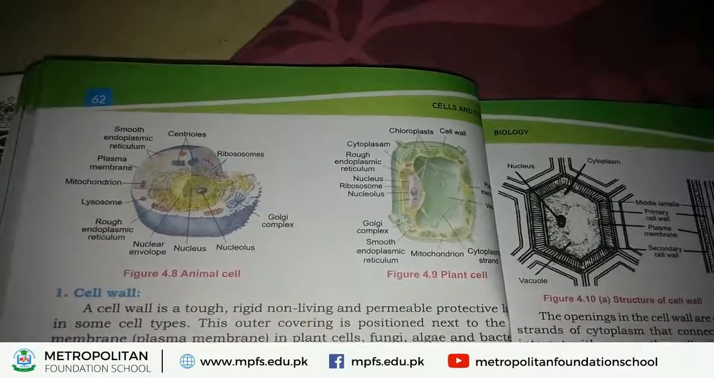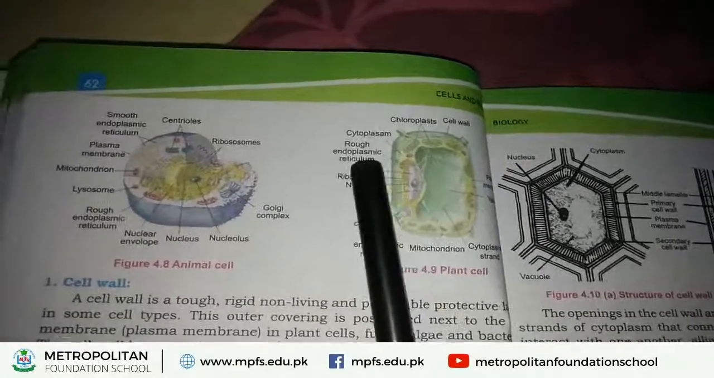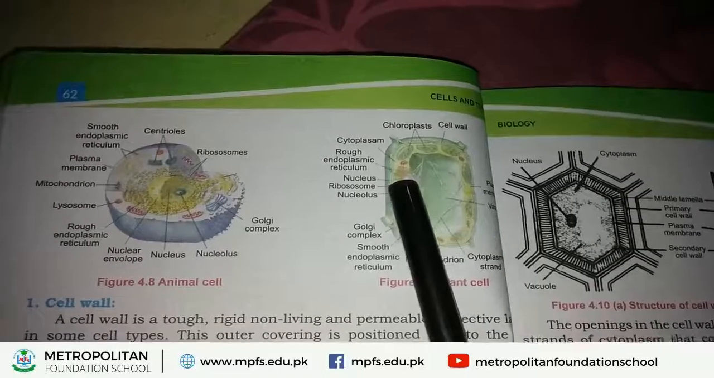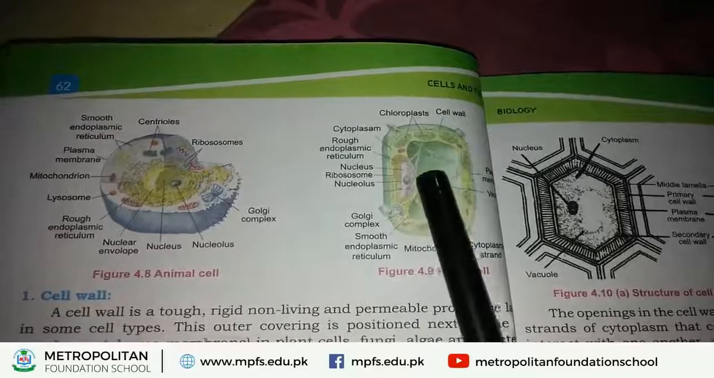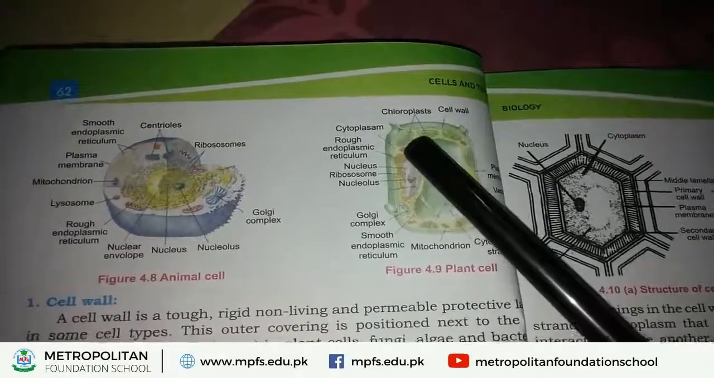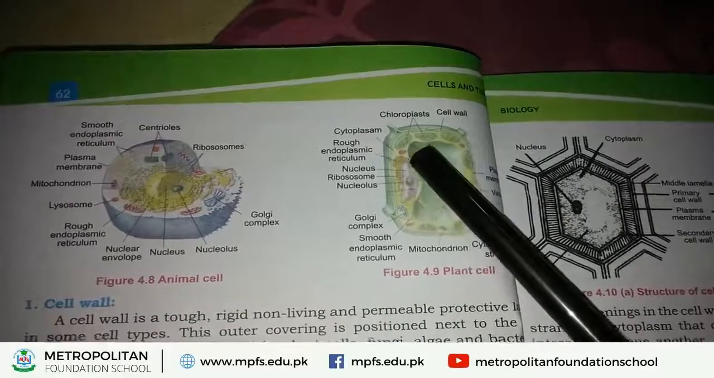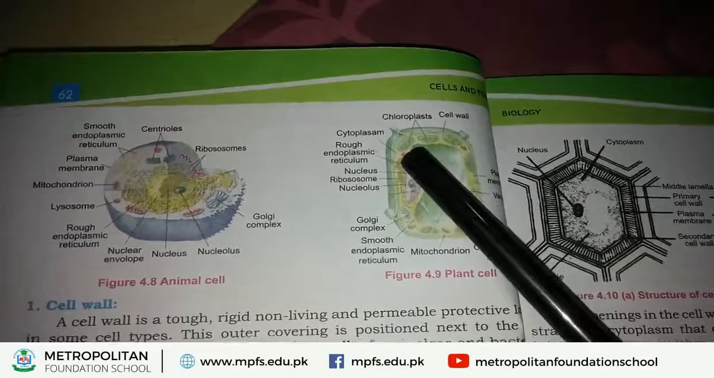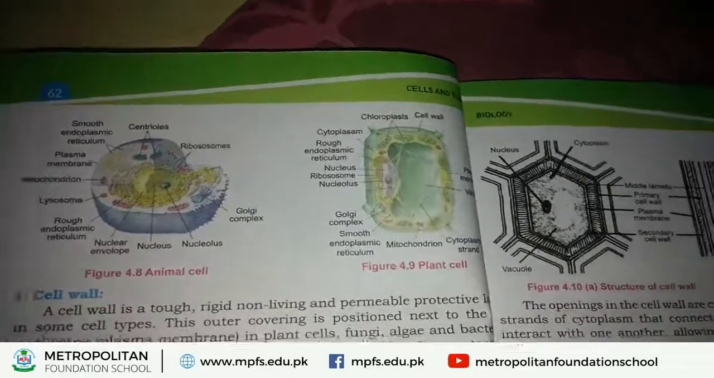Next, rough endoplasmic reticulum. Rough endoplasmic reticulum is this rod-like structure which arises from the nucleus. This is the nucleus, and around the nucleus these rod-like structures extend. These rods are called rough endoplasmic reticulum.